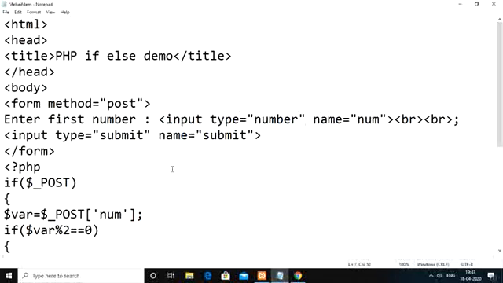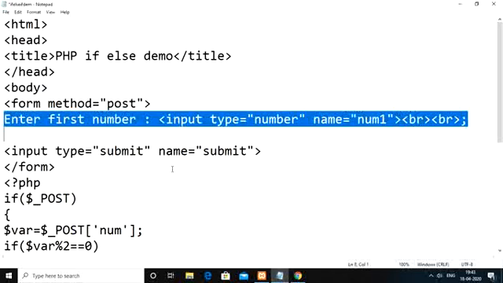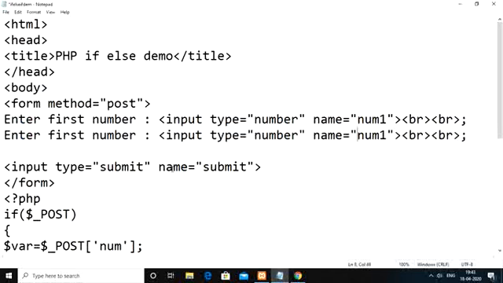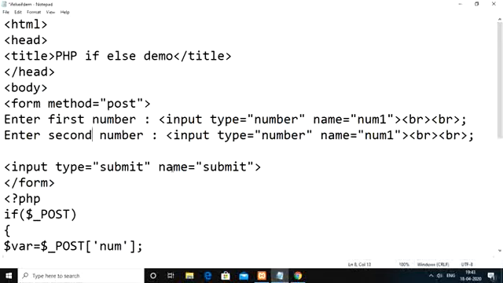Since we have two numbers, the first name is num1. Then ask to enter second number, and instead of num1 take num2. Again you have to create one submit button.